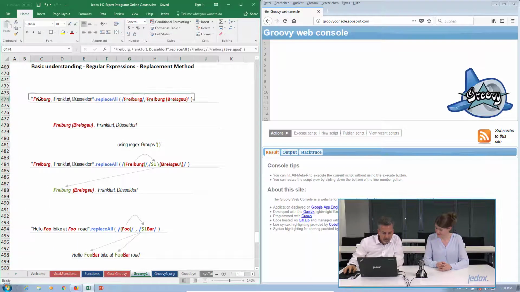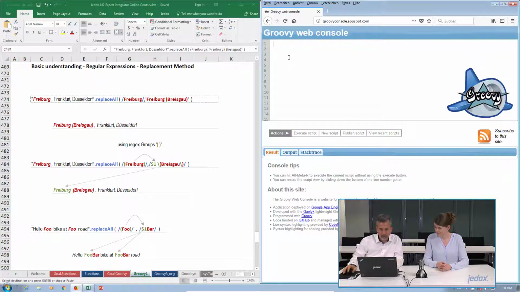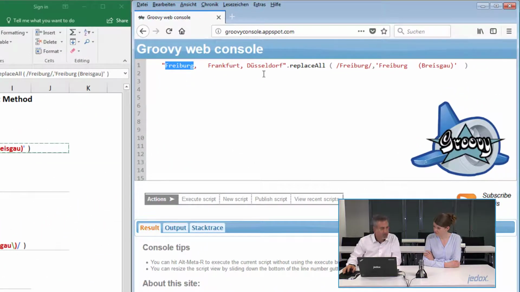Oh yeah, actually, I have a little sample here tied to what you said to me. Let me copy this directly. So Freiburg is a good sample. We have Freiburg, Frankfurt, Düsseldorf. We have a list of cities, and for Freiburg, we want to have precisely Freiburg im Breisgau, because there's another Freiburg somewhere, and yes, we can use our replace.